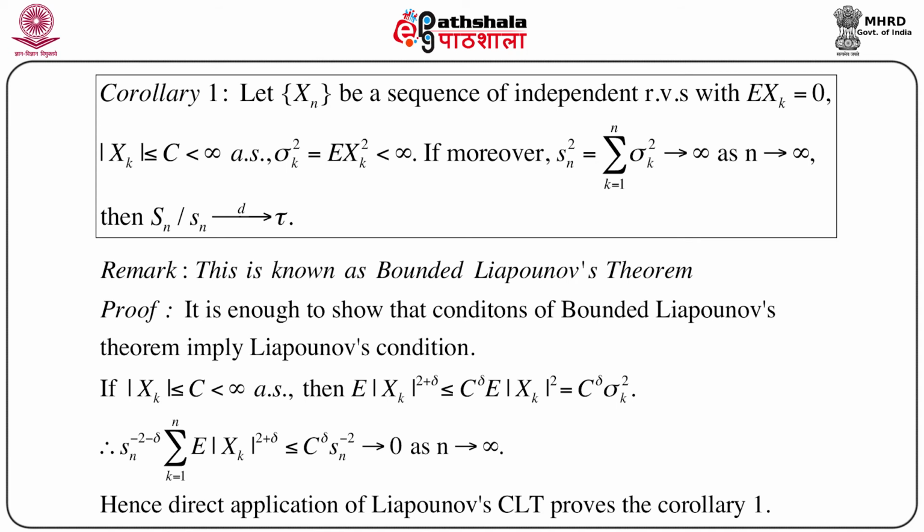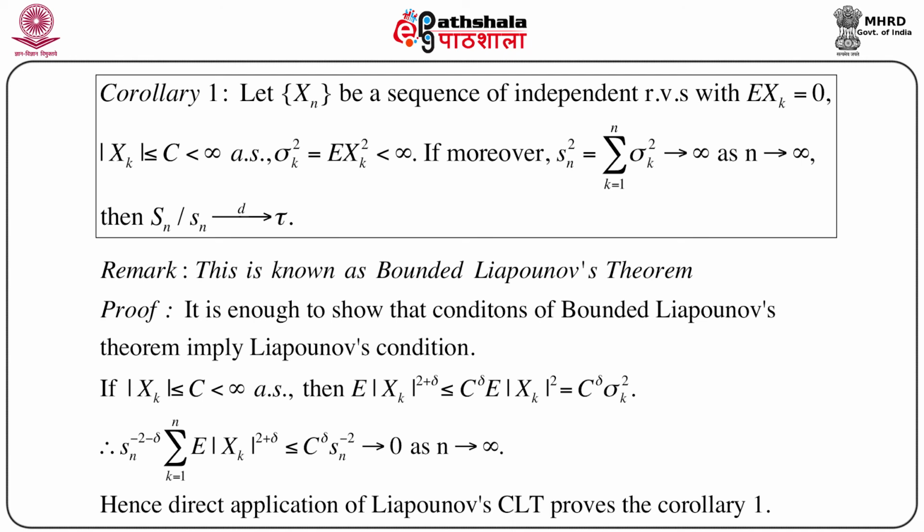Now, let us consider the proof of this bounded Lyapunov's theorem. Clearly it is enough to show that conditions of bounded Lyapunov's theorem imply Lyapunov's conditions. That means the conditions under which this result will hold, that is our claim. If this condition implies Lyapunov's condition, then immediately we can apply Lyapunov's CLT to get this corollary.